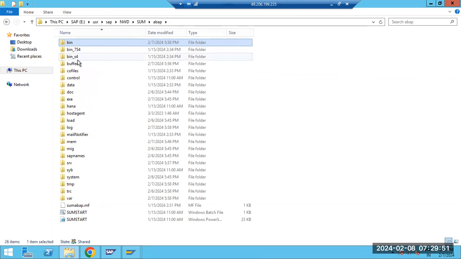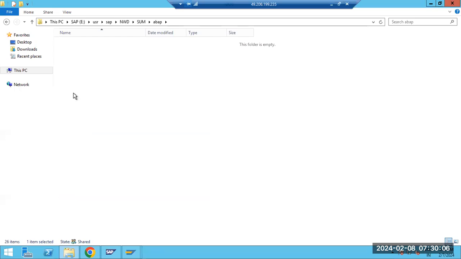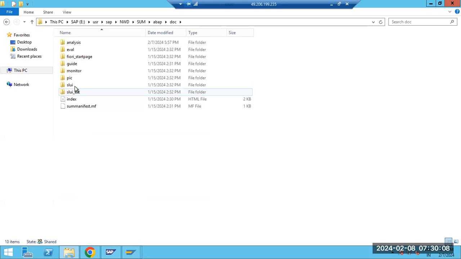Buffer, info files, data files, extraction. The doc folder means the SUM analysis files and everything are available here. Previously we have seen the analysis files at the GUI level.